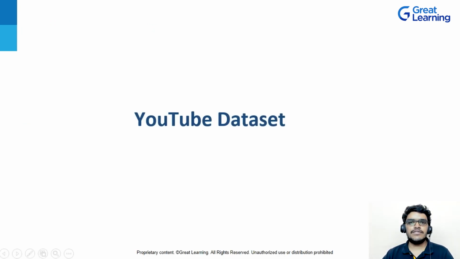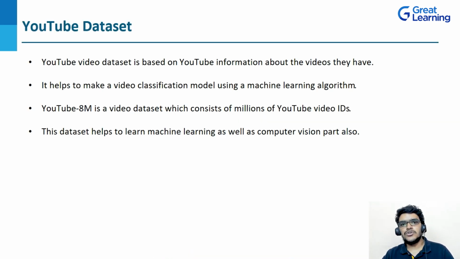So the next dataset we are having is the YouTube dataset. The YouTube dataset contains the information about YouTube videos. Also, using a machine learning algorithm, it helps to make a video classification model. So here the name of the dataset is YouTube 8M. As I told you, it is a video dataset which consists of millions of YouTube video IDs. This dataset has improved quality of annotations and machine generated labels.